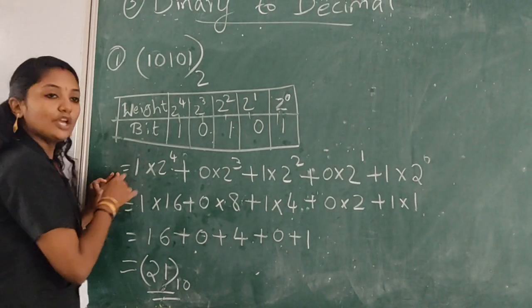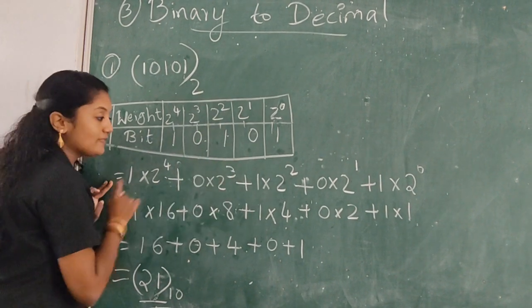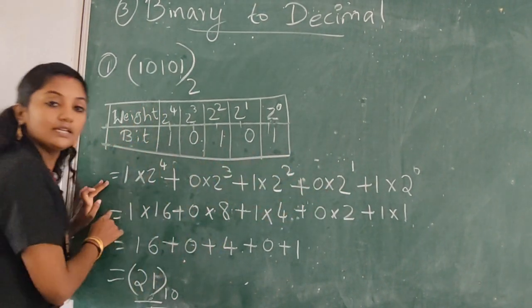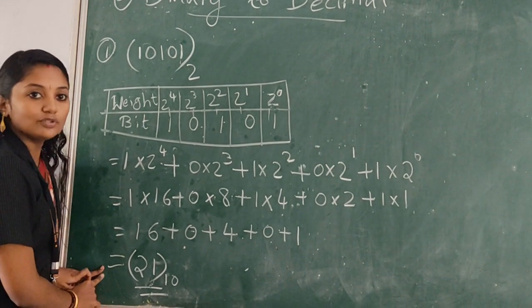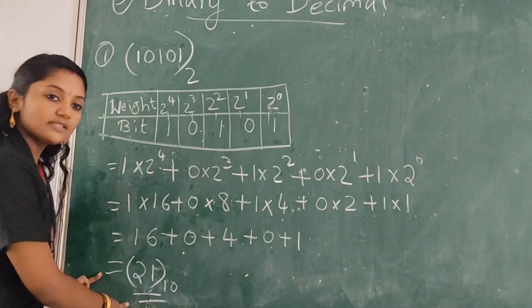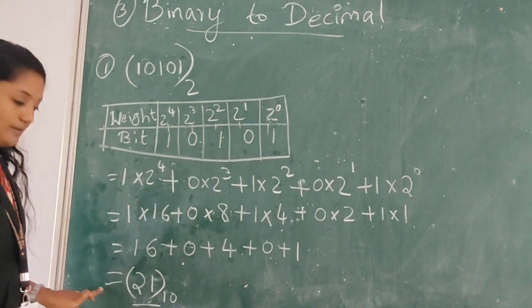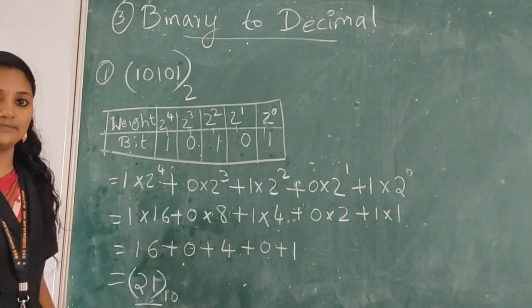Second, multiply each bit with its place value. Then add all of them. Last, represent the base of the decimal number system with your final answer, that is 21 to the base 10.